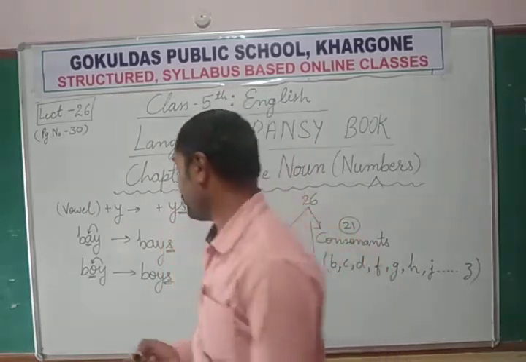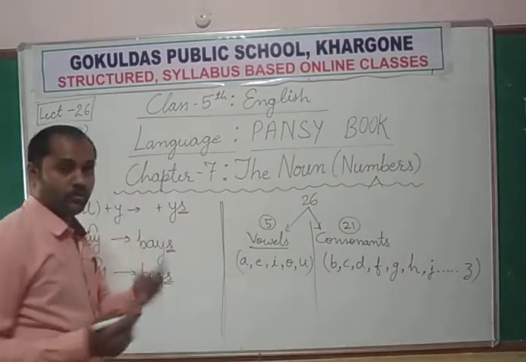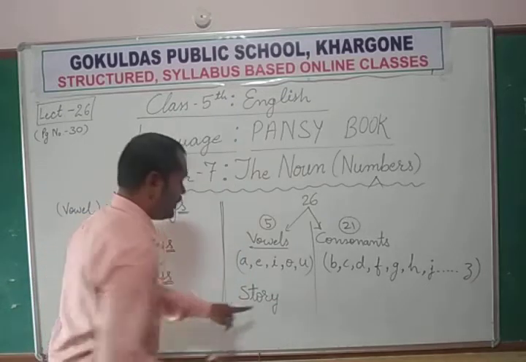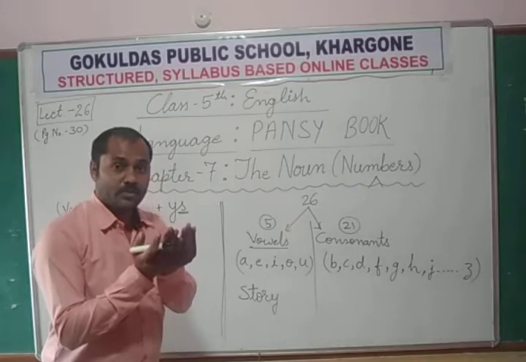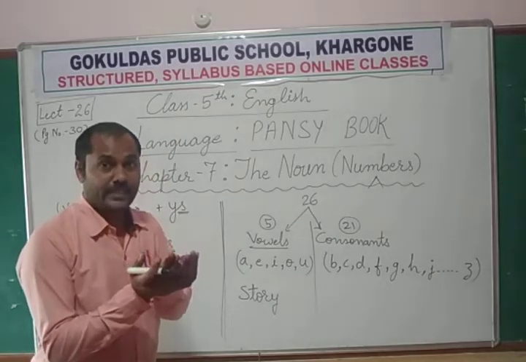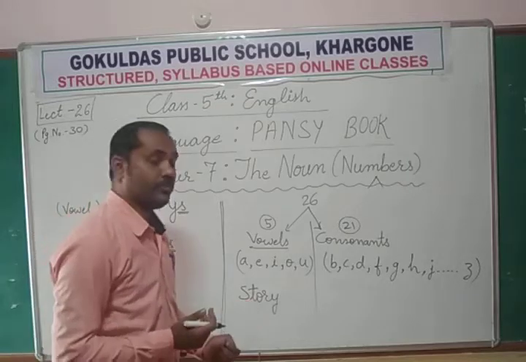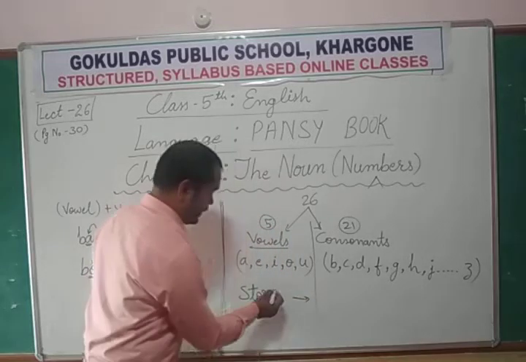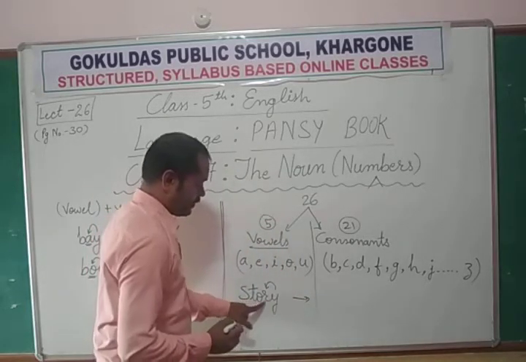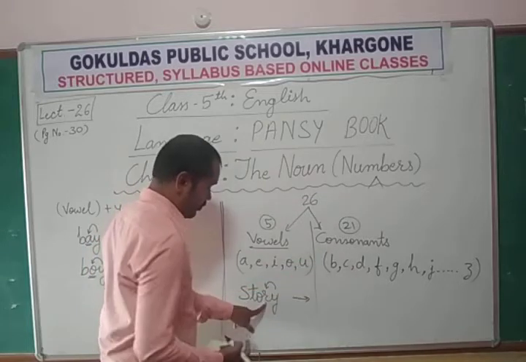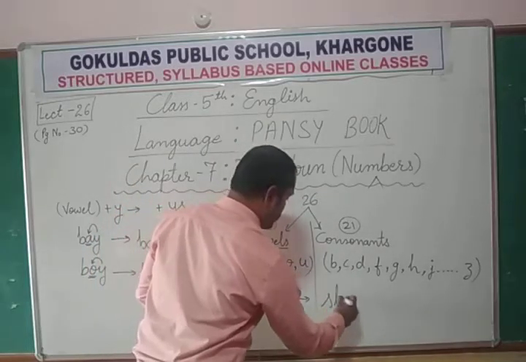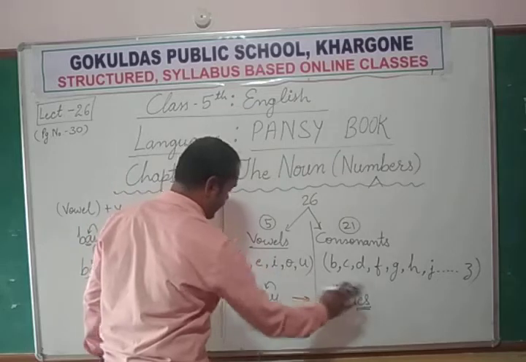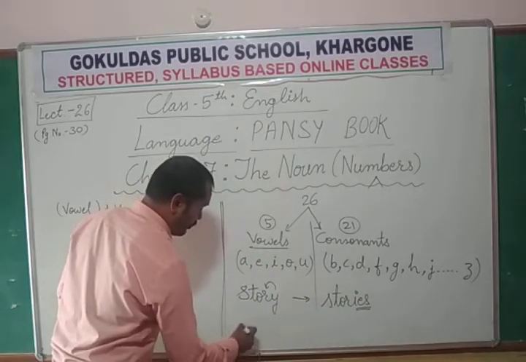Stories. Now what is the difference between that story and this story? Because there are two types of spellings. S-T-O-R-Y. Story means the reading story which you read in the books. That is very entertaining. Your grandmother, grandfather tell you stories. So when you convert this story, Y has a consonant before it, so it becomes stories. I-E-S means Y becomes I, then E-S is added. But I am talking about the second type of story.